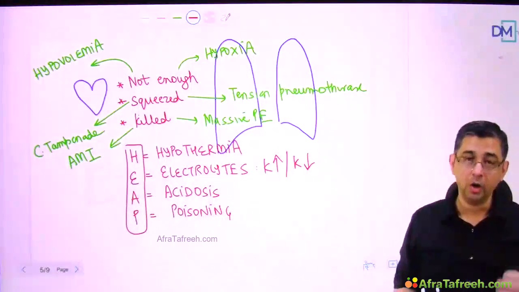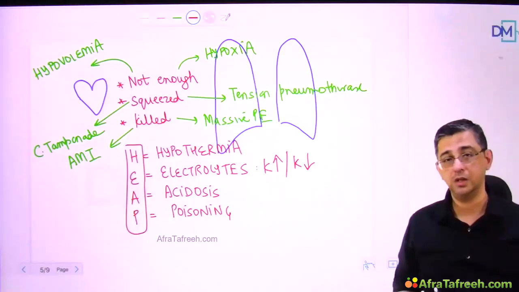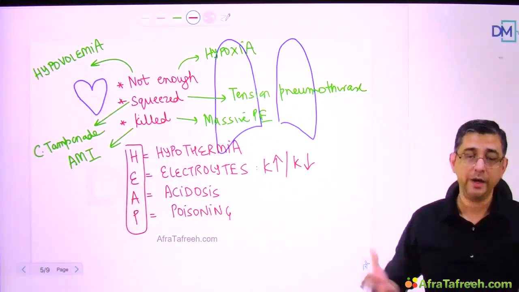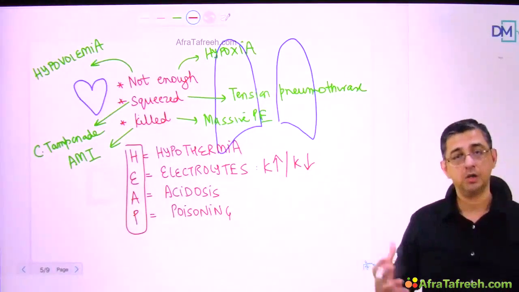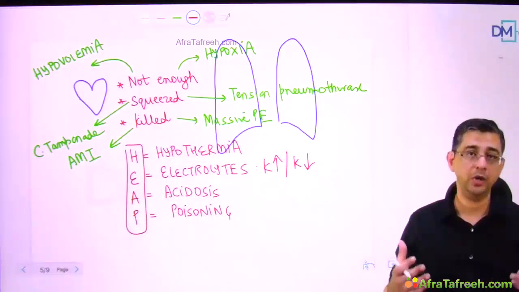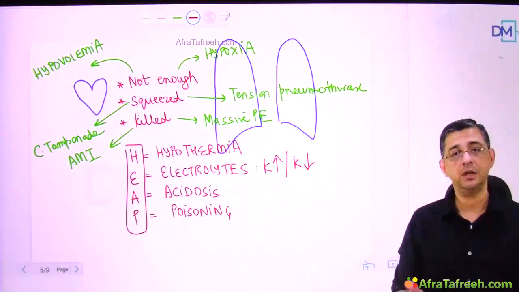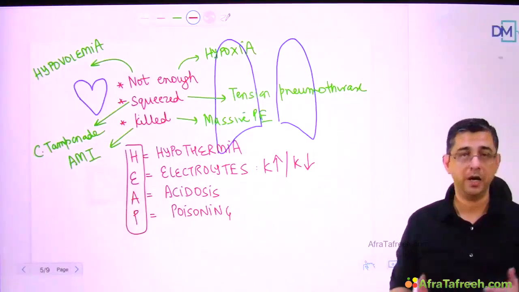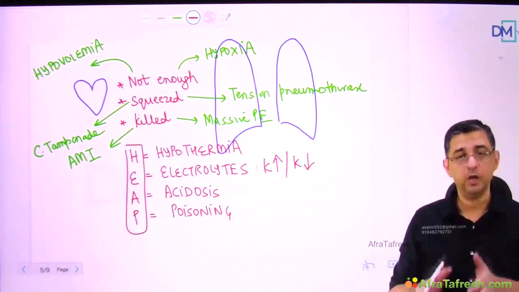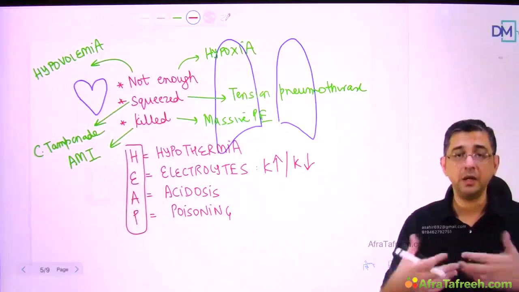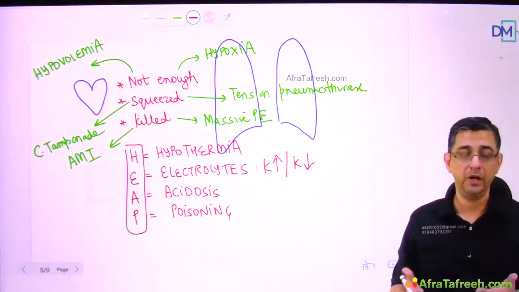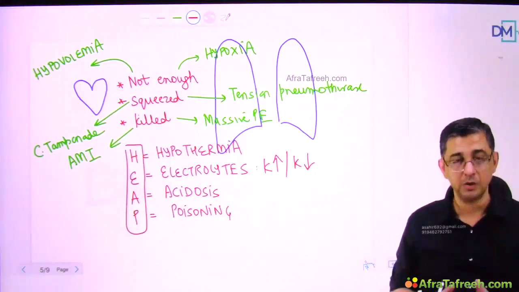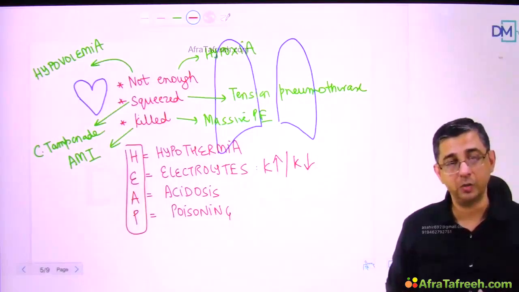So it is like, not enough the heart is squeezed or the heart is killed. I repeat again, heart is not getting in, lungs are not getting in, that could be hypovolemia, hypoxia. Squeezed from outside, that could be cardiac tamponade and tension pneumothorax. The heart is killed, the lungs are killed, that is pulmonary embolism and myocardial infarction. So you will be able to do a faster intervention if you try to follow this particular slide of mine. And then obviously remedial action would be to institute steps, so the management of these patients is important.